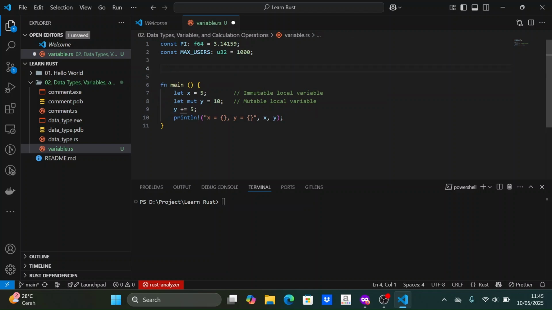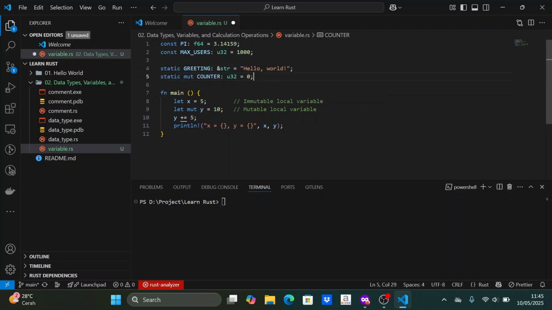Next, there are static variables created with the static keyword. Static variables are global but have a fixed memory location and exist for the entire program execution. These variables can be mutable by adding the mut keyword, but accessing mutable static variables requires an unsafe block because it risks causing a data race. Mutable static variables are not safe to access directly, and using an unsafe block is necessary to read or write them.